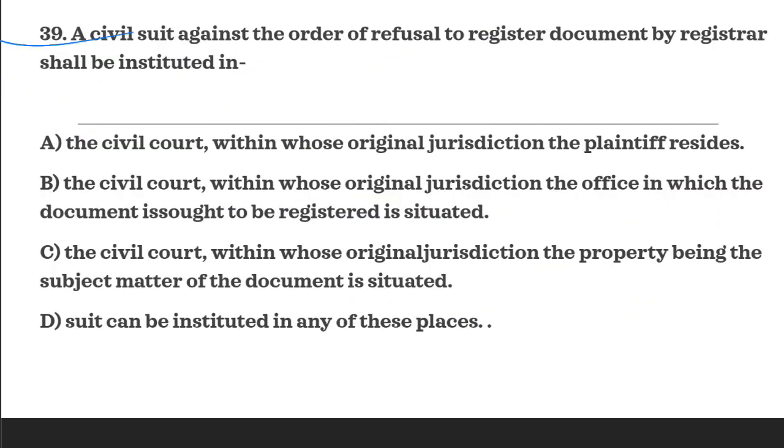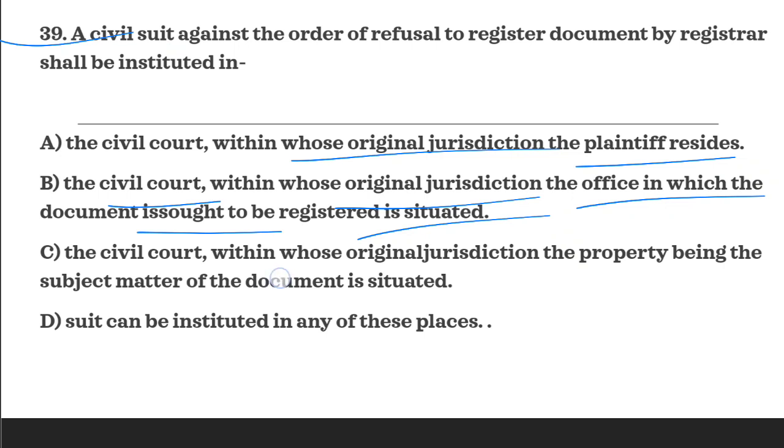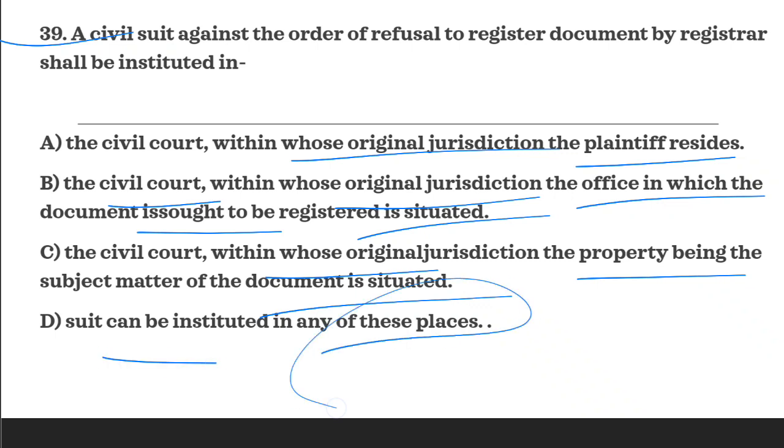Next question is, a civil suit against the order of refusal to register document by registrar shall be instituted in. So it is asking the jurisdiction. A says the civil court within whose original jurisdiction the plaintiff resides. B says the civil court within whose original jurisdiction the office in which the document is sought to be registered is situated. C says the civil court within whose original jurisdiction the property being the subject matter of the document is situated. D said the suit can be instituted in any of these places.